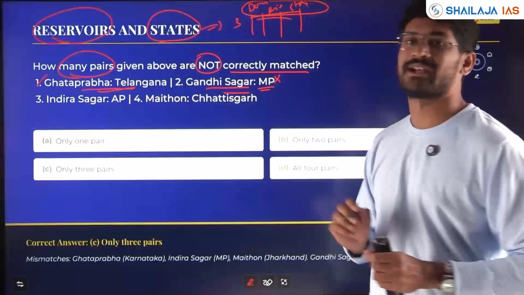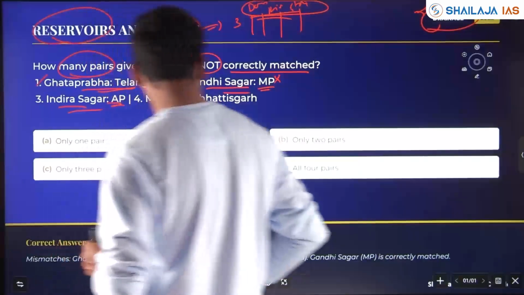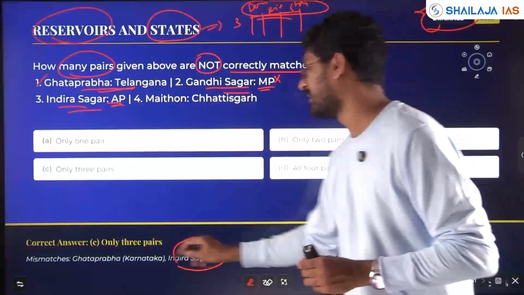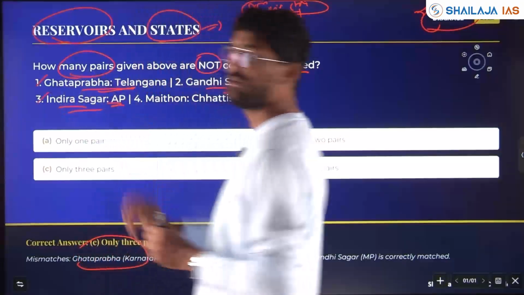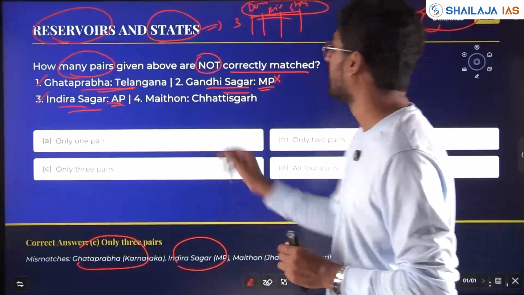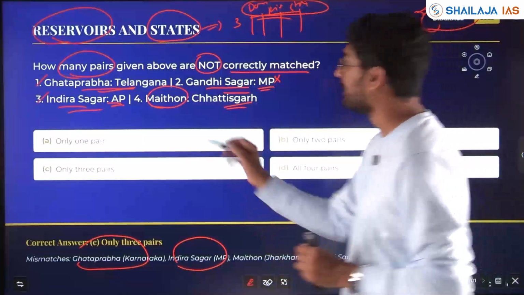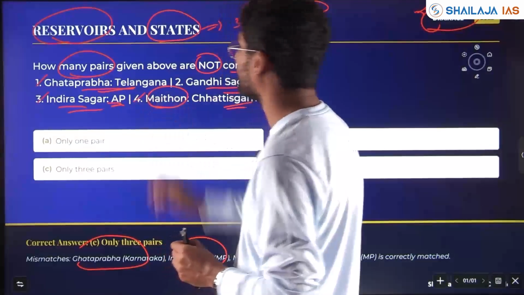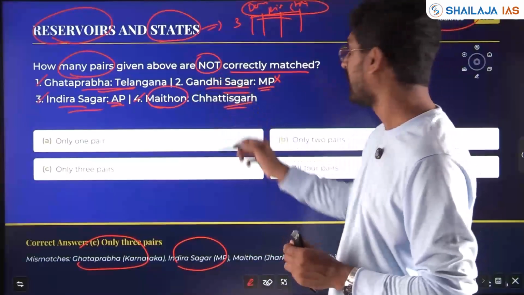He is asking not correctly matched. Next, Indra Sagar, Andhra Pradesh. No, Indra Sagar is again in Madhya Pradesh, like Gandhi Sagar. Again, this is wrong, so it is not correctly matched. Maithon, Chhattisgarh. No, it is in Jharkhand. So Maithon is also not correctly matched. Here, 1, 3, 4 are wrong and therefore not correctly matched.